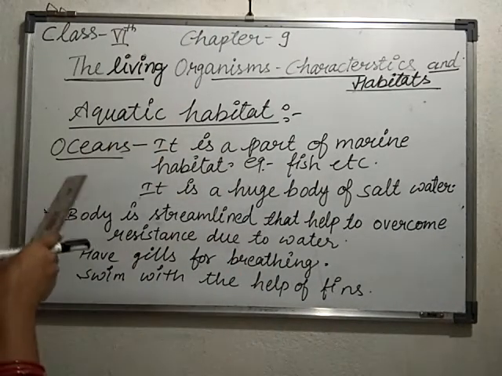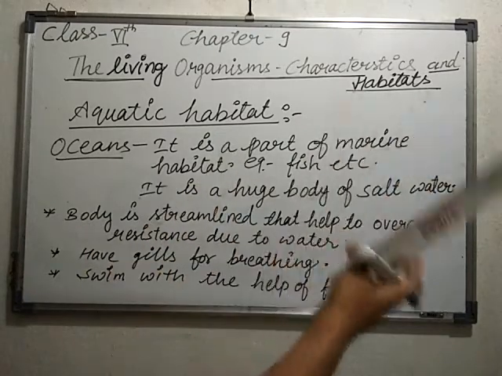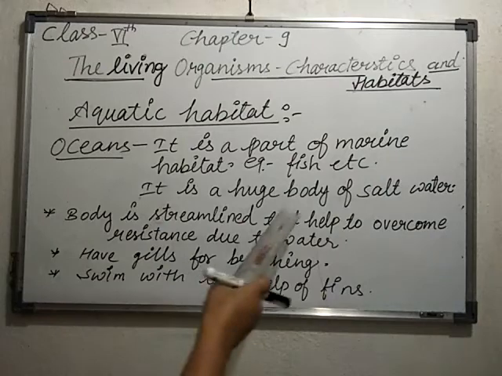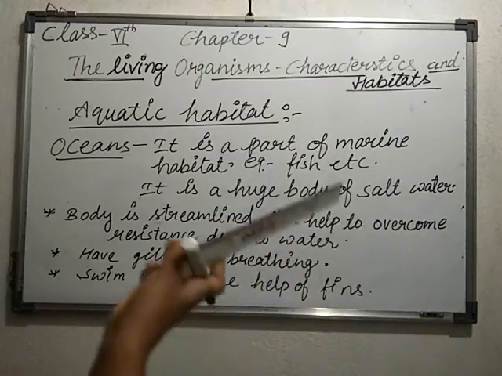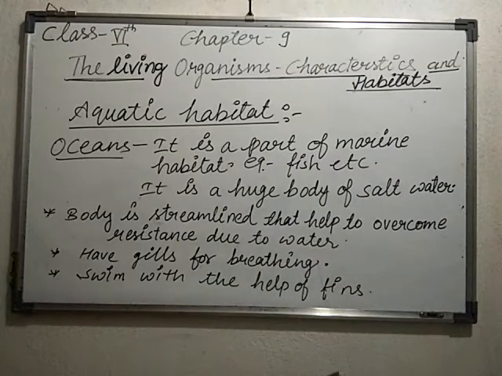Okay, so what about the oceans? It is a part of marine habitat. For example, fish, whale, dolphin you can say, and it is a huge body of salt water. As you know that the sea water is salty water. Salty water means you can say that saline. Okay, there is a mix of sodium chloride and many more substances in the water.